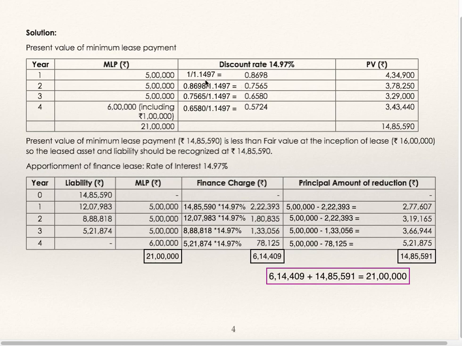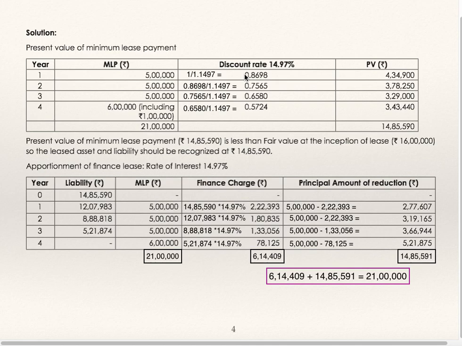For first year end it is 1 divided by 1.1497 because discount rate is 14.97%. At the end of second year, the discount rate will be 0.8698, that is the discounting rate at the end of first year divided by 1.1497. Continue doing this, find out discounting rate for third and fourth year, then find out present value.